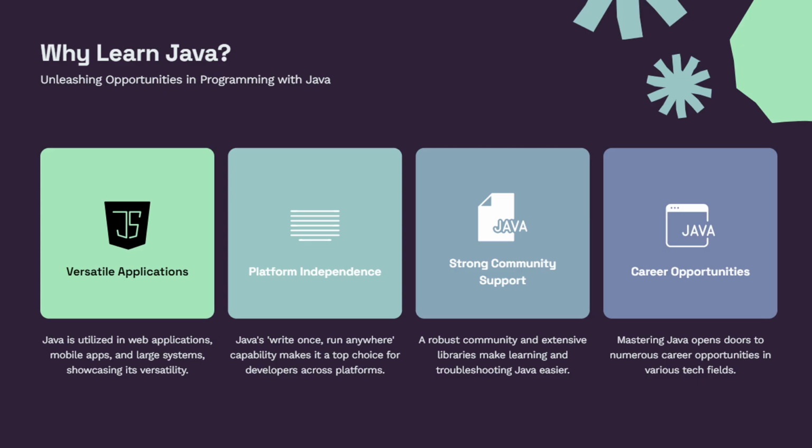And the third, the strong community support. It has well-defined, predefined libraries and functions, and a lot of frameworks like APIs and JDBC connections. So it has multiple frameworks and ready-made templates to connect with the database, and the Spring Boot framework, which I'm currently using. So it's very easy to write complex architectures and applications with Java. And the fourth one is that in this era of 2024 we have a lot of opportunities by learning Java. So let's start with it.